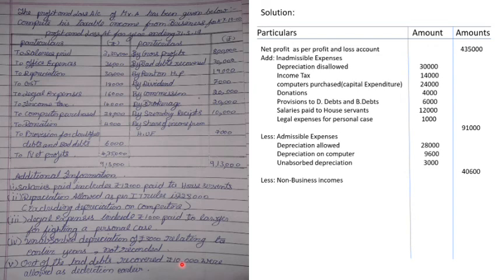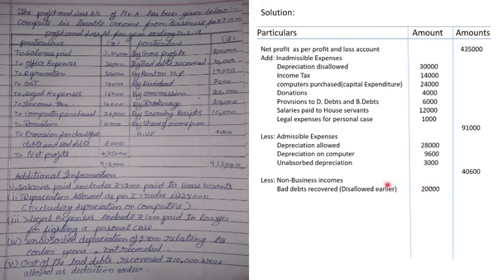Now this 10,000 cannot be allowed as deduction. Apart from this, the rest you can treat as non-business income. 10,000 is treated as business income. Apart from that, 20,000 is treated as non-business income. So bad debts recovered which were disallowed earlier shall be subtracted as non-business income, 20,000.